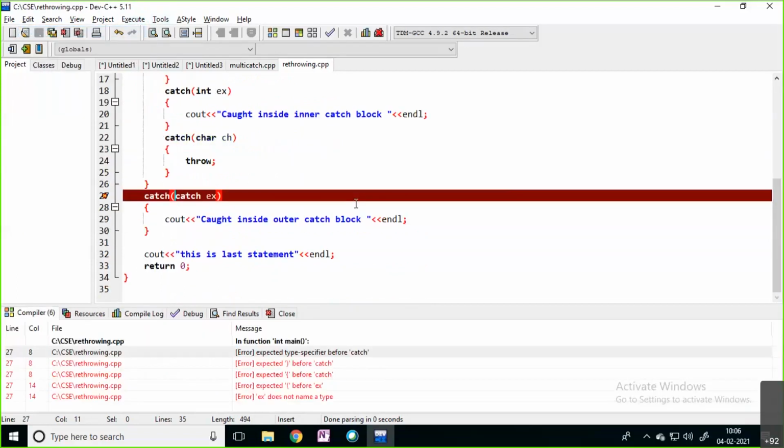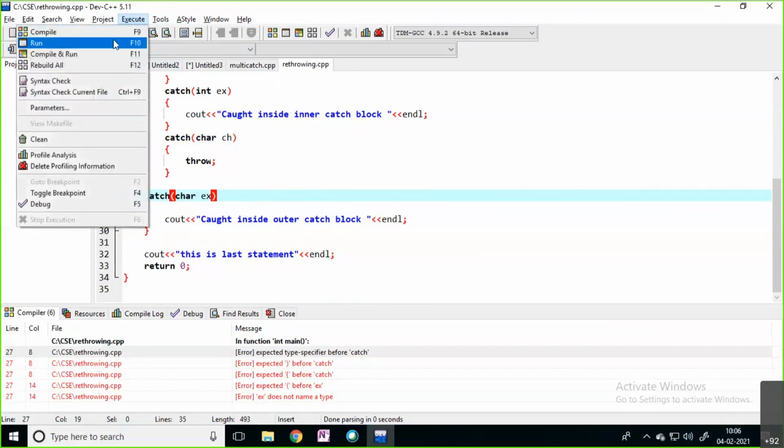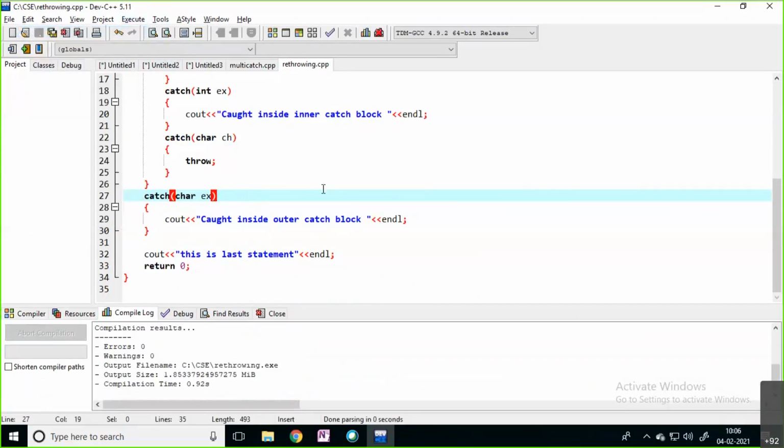Compile your code, and see if there is any error or not. Expected before catch. Actually, it is not the catch here, it is char. A character type, right? You need to mention the data type inside this catch block. Compile it again. Here it is compiled successfully.